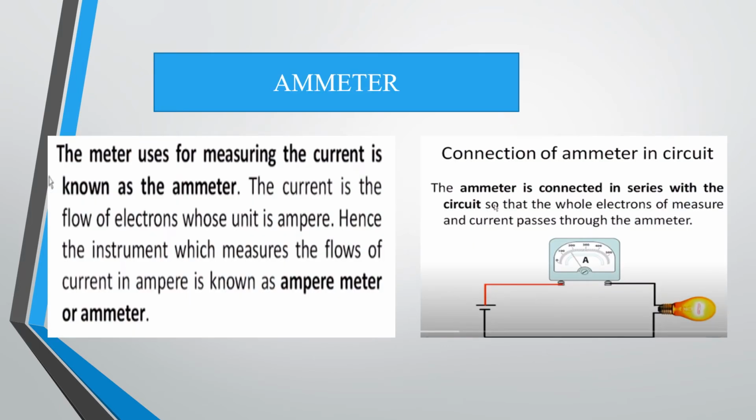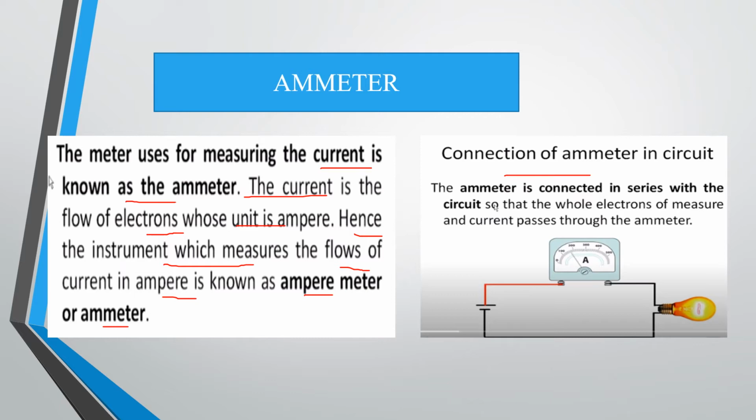Ammeter. The meter used for measuring current is known as an ammeter. Current is the flow of electrons whose unit is ampere. Hence, the instrument which measures the flow of current in amperes is known as an ampere meter, or we call it an ammeter.